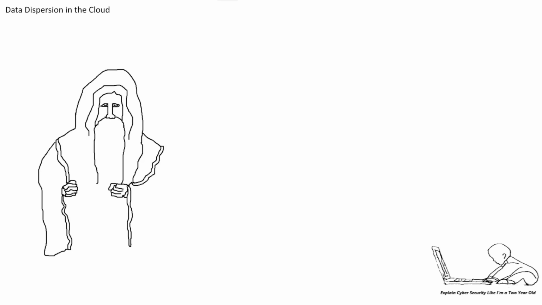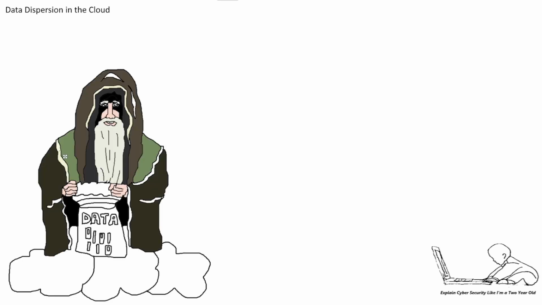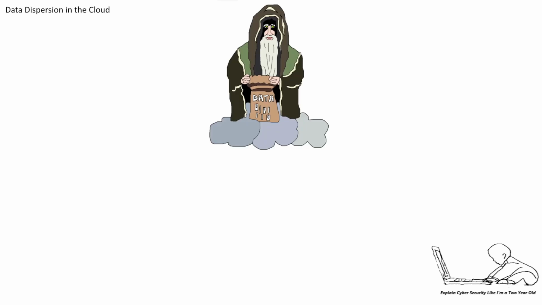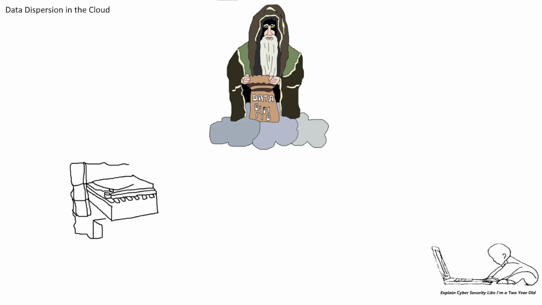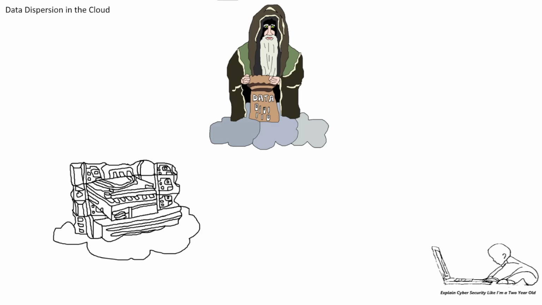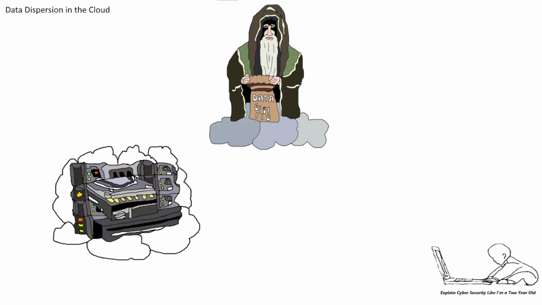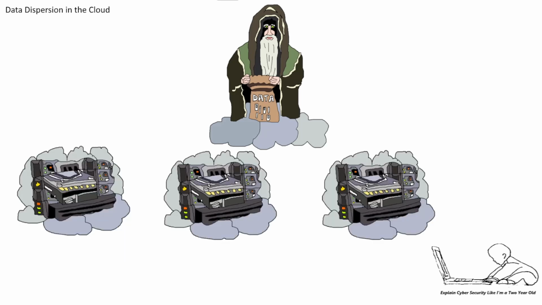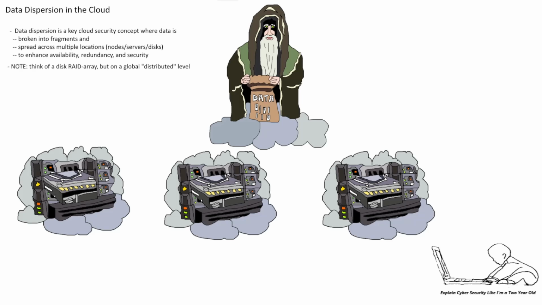Think of data dispersion in the cloud as a man in the cloud. And this man spreads or disperses the data across multiple locations. To do this, data is broken into fragments and spread across those multiple locations to enhance availability, redundancy, and security. This concept is similar to a RAID, redundant array of independent disks, but on a more global distributed level, where